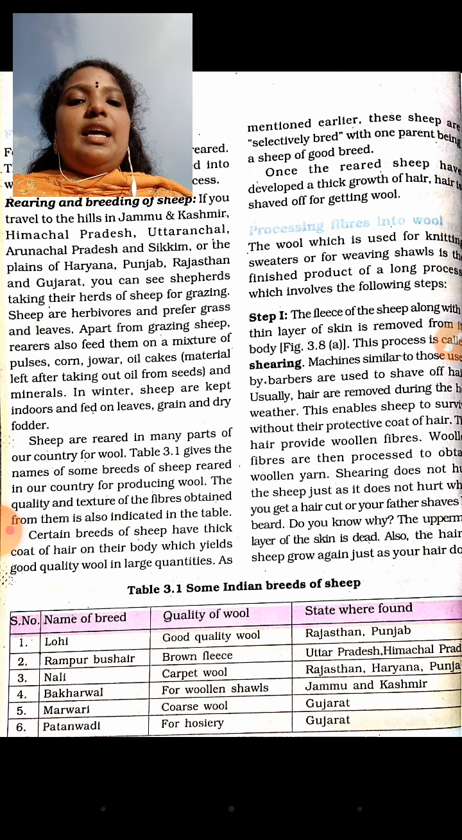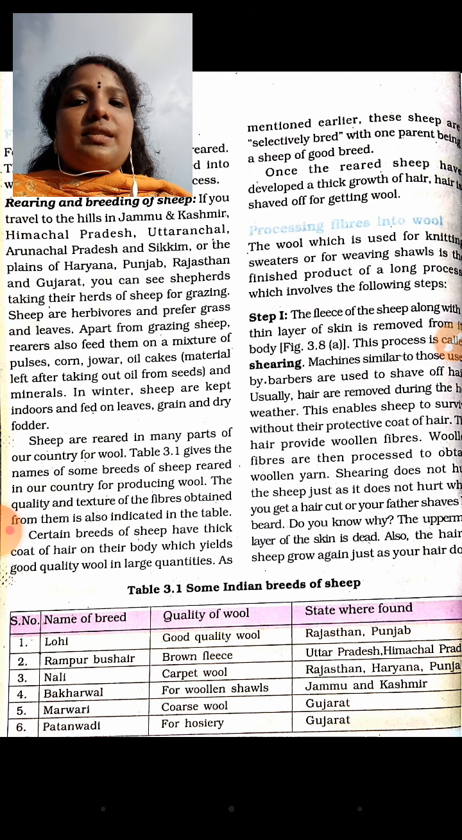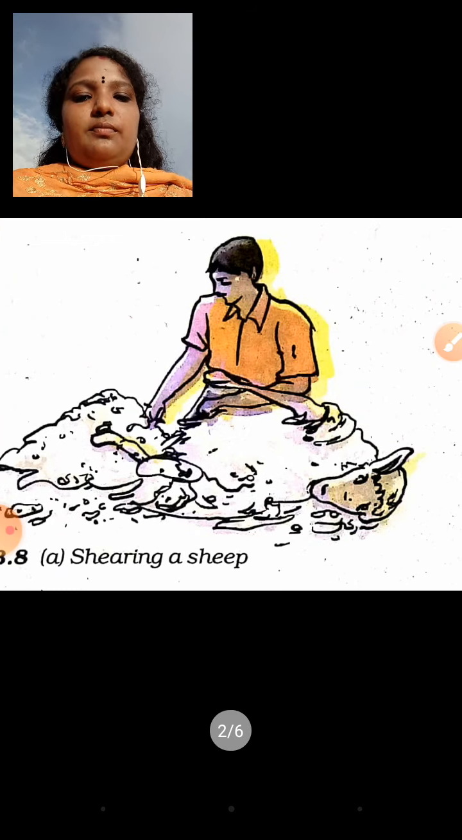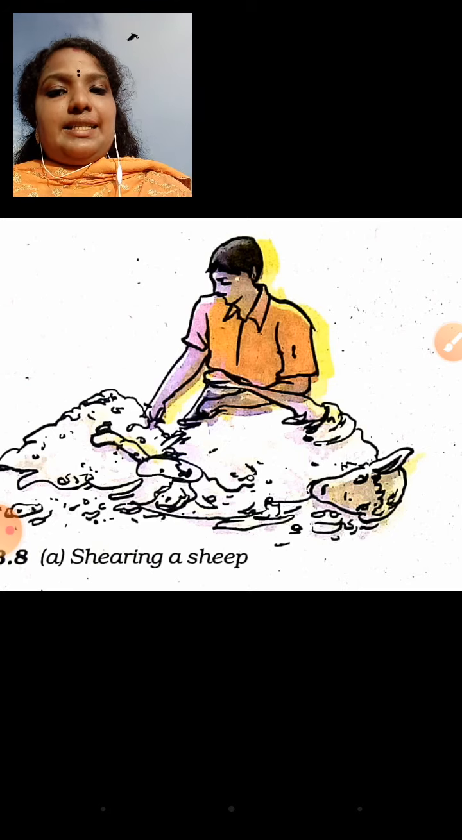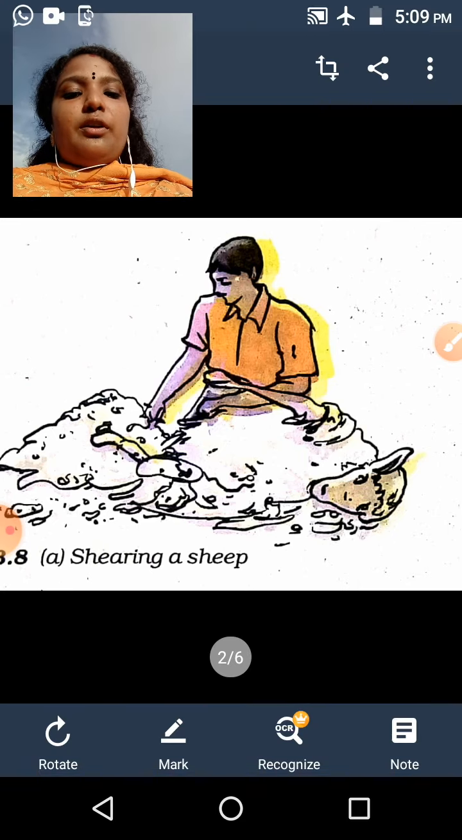Next we study the different steps for processing fibers into wool. The first step is shearing a sheep. All of you look at the note given below.